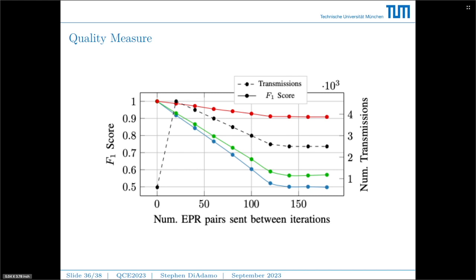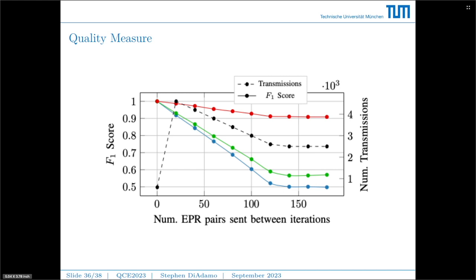Although this relies on the quality of the entanglement. And so what we can see is with weaker quantum memories, that is the blue line, for example, which represents the quantum memory using 1100 and 1000 nanoseconds for the T1, T2 time respectively, the F1 score quickly diminishes, and at around 120 EPR pairs between iterations, the output is almost essentially random.